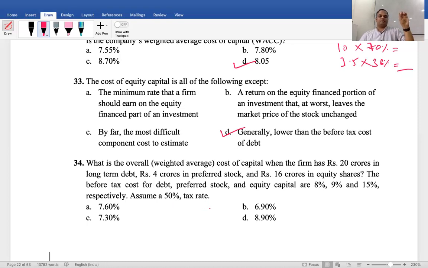First column, source of fund. In that, debt, preference shares, equity shares. Second column, cost: 8%, 9%, 15% into (100 minus tax rate 50)%. Are you able to follow? Third column, ratio: 20 by 40, 4 by 40, 16 by 40. So multiply and find the weighted average cost of capital.